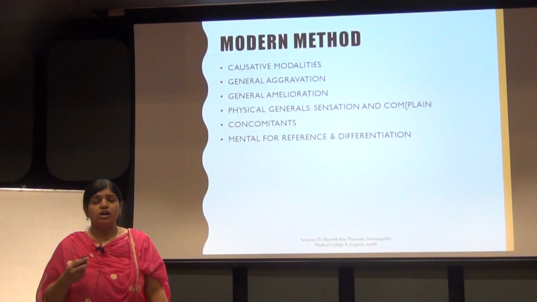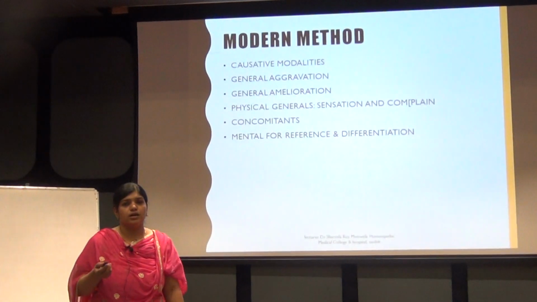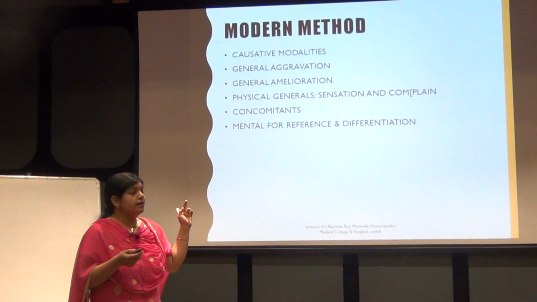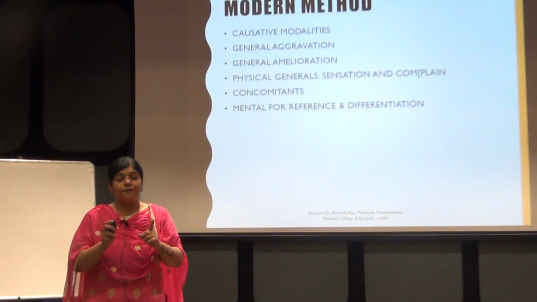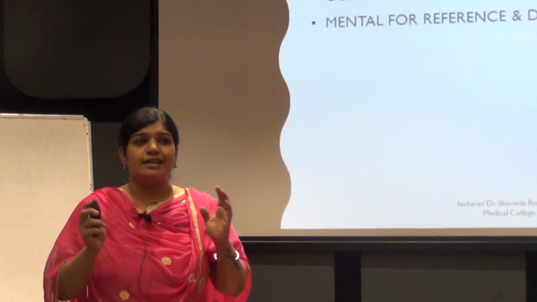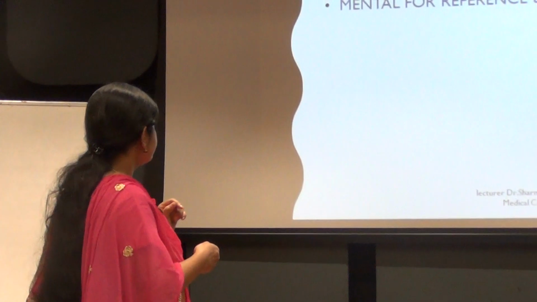Boenninghausen says that, according to his visualization, mental symptoms can only be helped for differentiating the remedy. So once you come to a conclusion of a group of ten remedies, you differentiate it by using that mental symptom. That mental symptom should again be a characteristic, peculiar symptom.